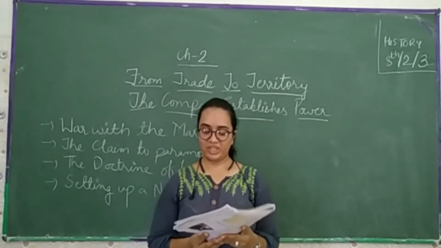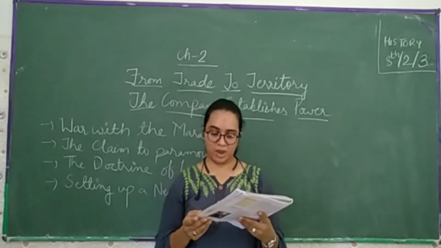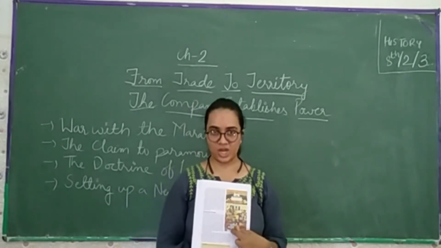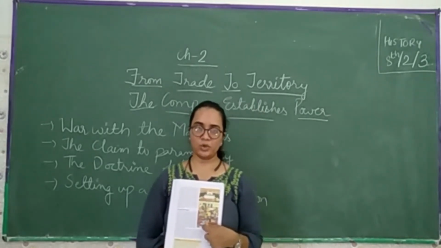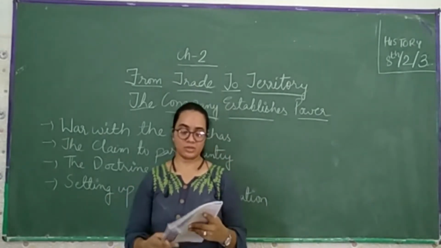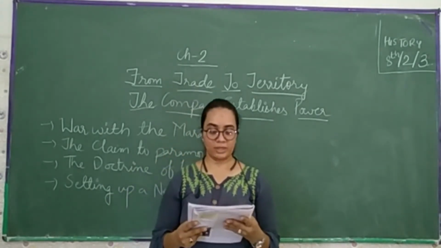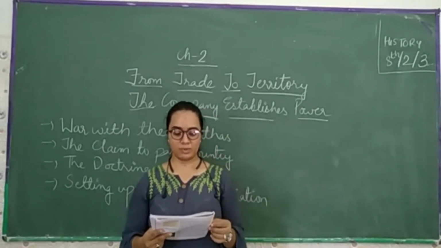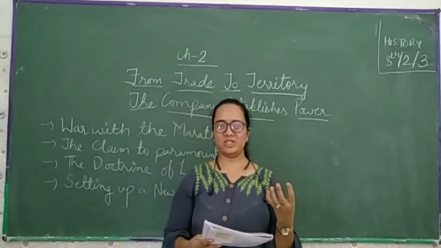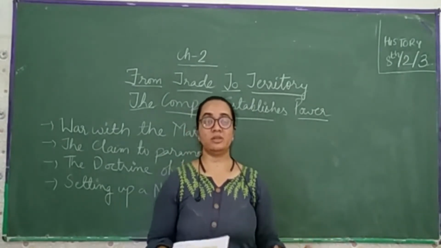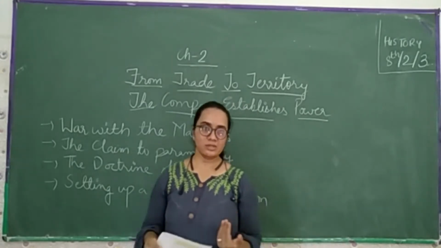Now come to page number 19. First you can see the picture, Maharaja Ranjit Singh holding court. Ranjit Singh is from Punjab. He is a very good king, and you will come to know further about him in later chapters. In the 1830s, the East India Company became worried about Russia, because it imagined that Russia might expand across Asia. Like the Britishers had the fear that Russia may expand its territory, or its routes, over the Indian subcontinent.